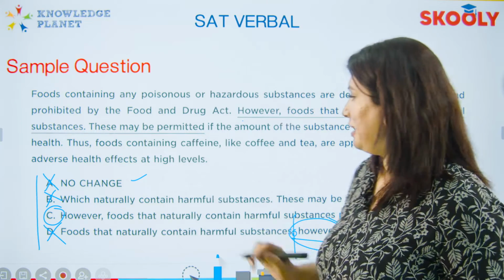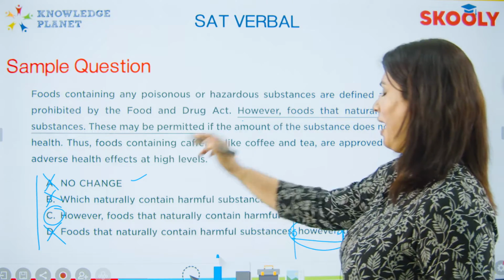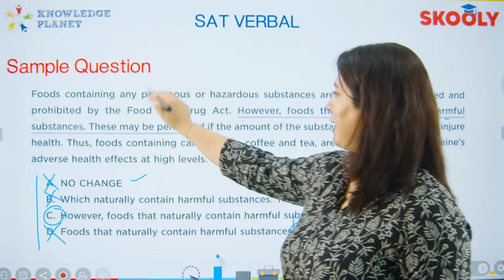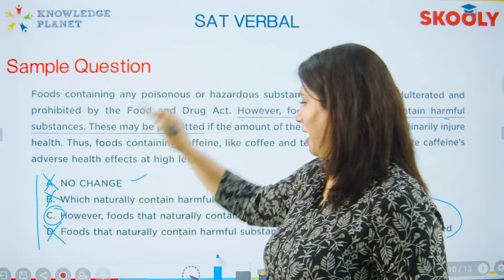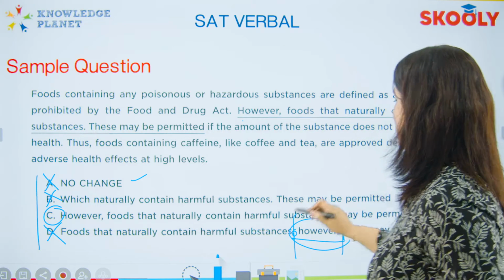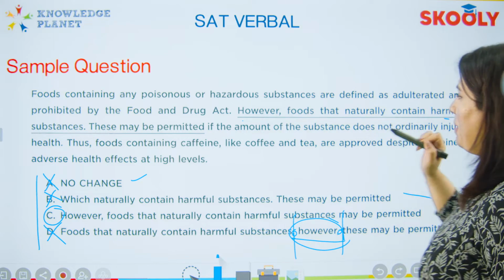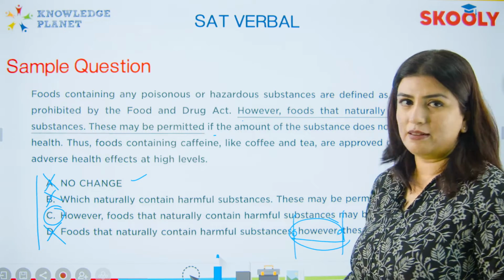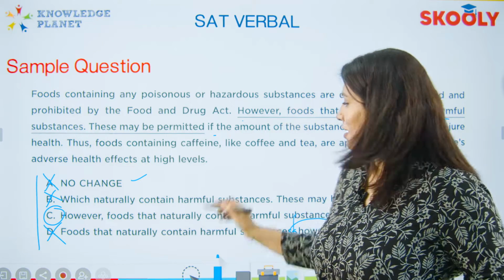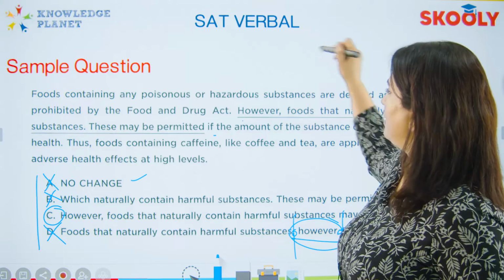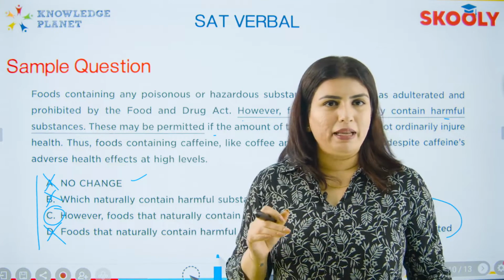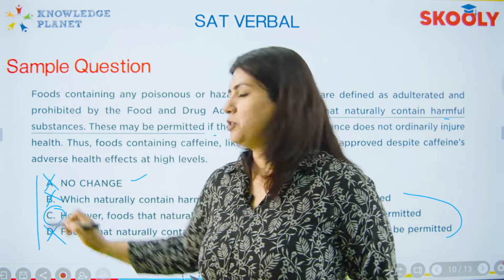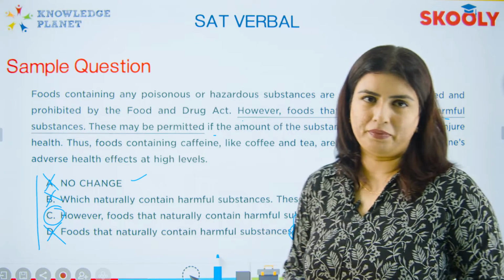Okay? So let's read answer option C. "Prohibited by the FDA, full stop. However, foods that naturally contain harmful substances may be permitted if the amount of the substance does not ordinarily injure." The sentence makes complete sense. This particular sentence inserted in the main passage makes complete sense, which is why answer option C is correct. Okay?